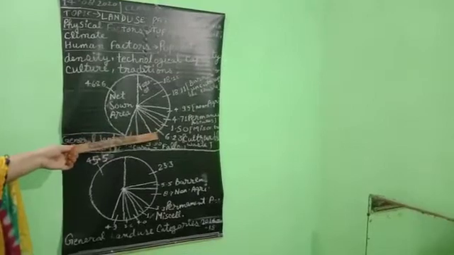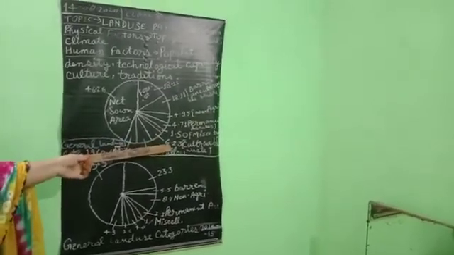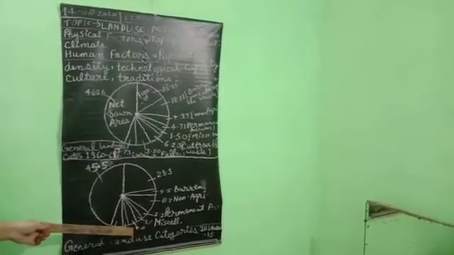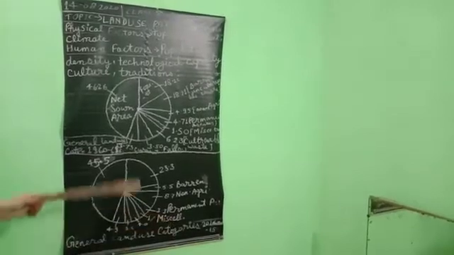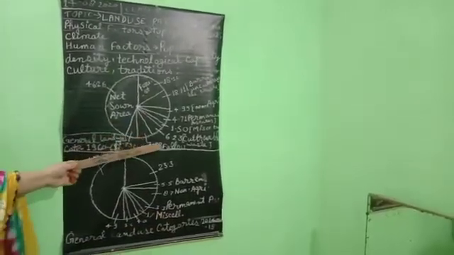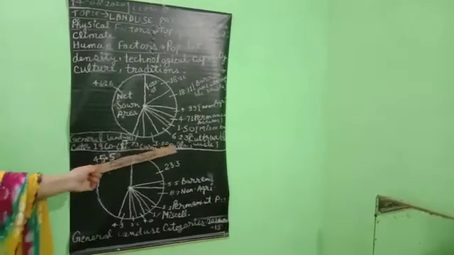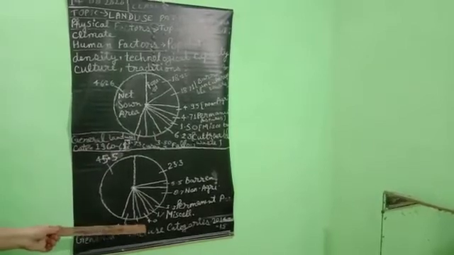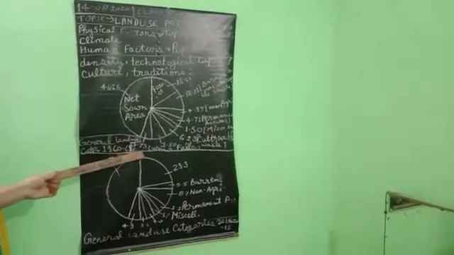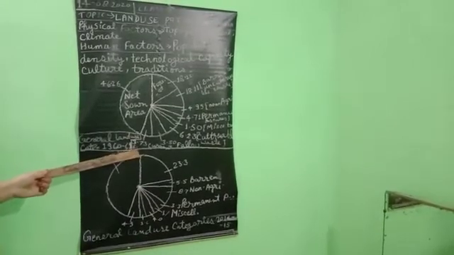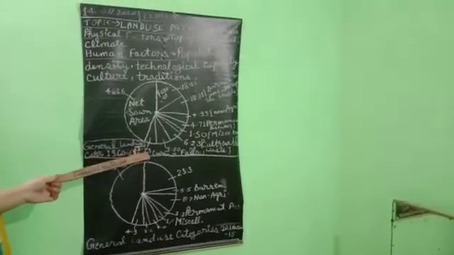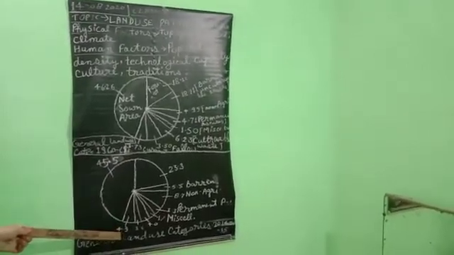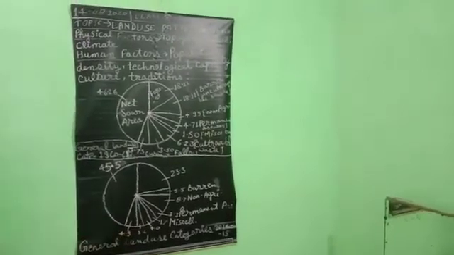Okay. Next one, cultivable wasteland was 6.23% and now it has reached 4.0%. Next, current fallow was 3.50 and now it has reached 3.6%. After that, fallow other than current fallow was 3.73% and now it has reached 4.9%. Okay.